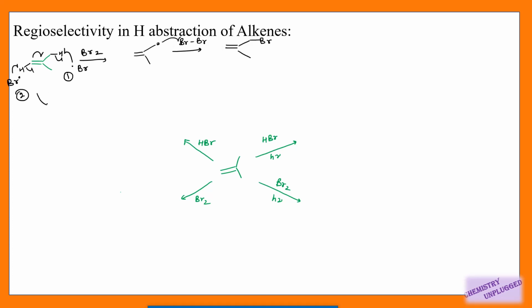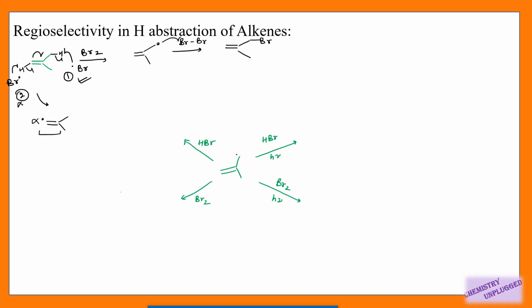If we are following the second pathway, then a radical is generated on the double bond. So is it feasible that we can get a stable radical at this sp2 hybridized carbon? It is not stable, right? So this pathway is not followed, only this one is followed. It can attack on this carbon and shift these bonds, but it cannot abstract a proton from this carbon, right? So proton abstraction is possible only from this carbon.